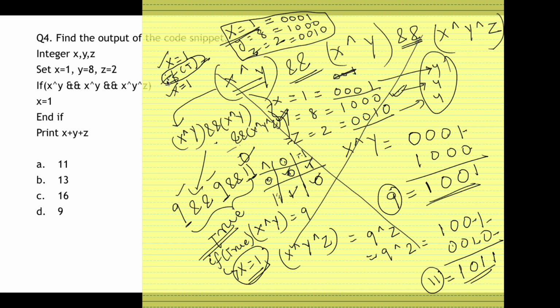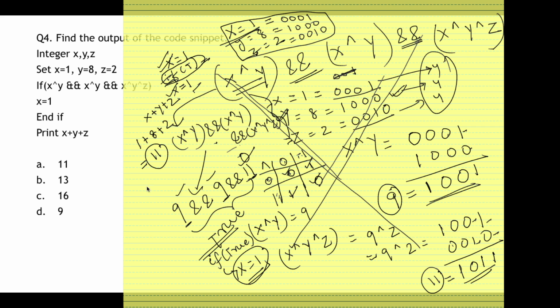So without solving for the if, that is without doing so many bitwise operations, we could have straight gone to the print statement, which is print x plus y plus z. So x value was initially 1, now also it is 1. So 1 plus 8 plus 2, value is 11. So my answer is option A, that is 11.